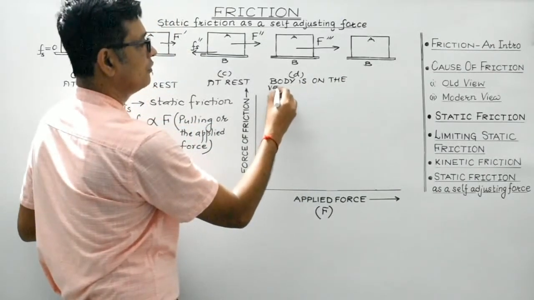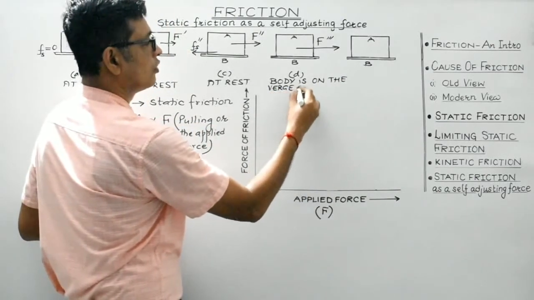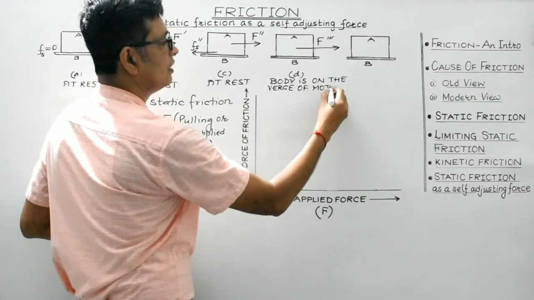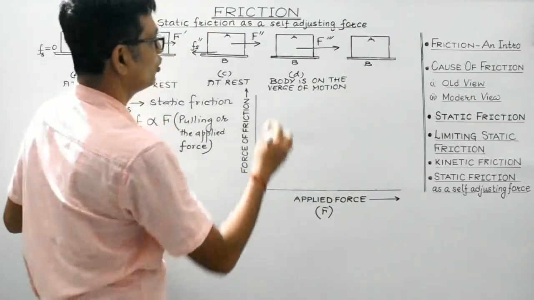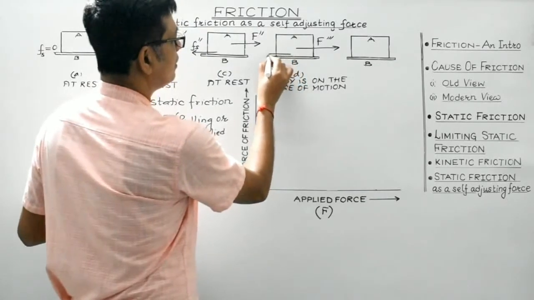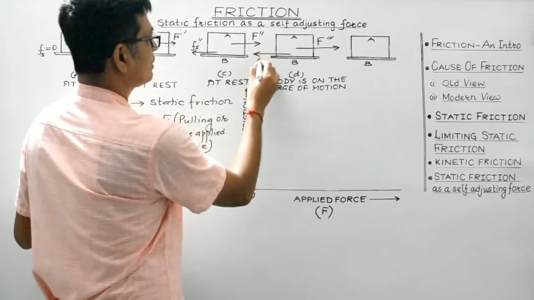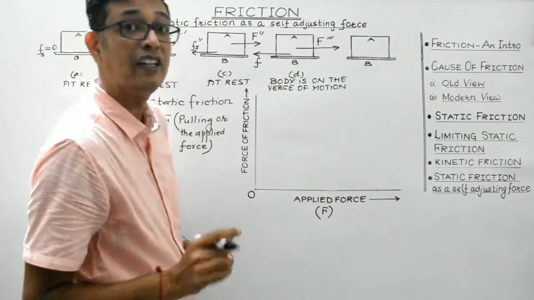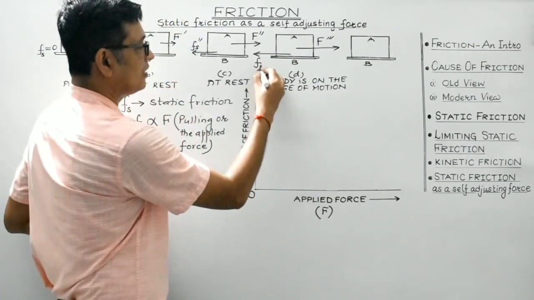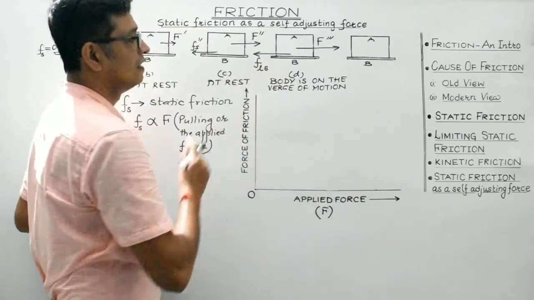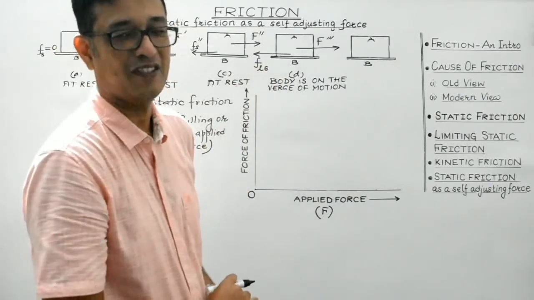That is, the body just begins to move. So here the force of static friction is maximum, and that maximum static frictional force is known as limiting static friction.